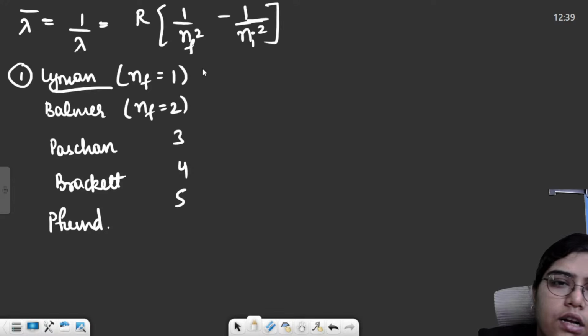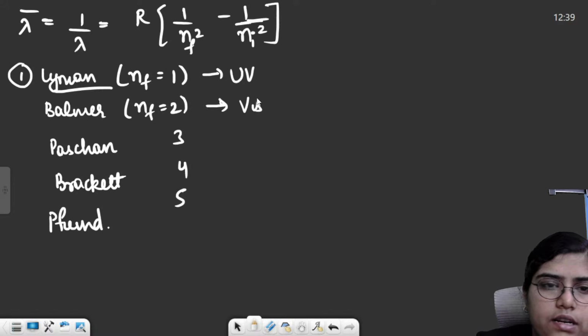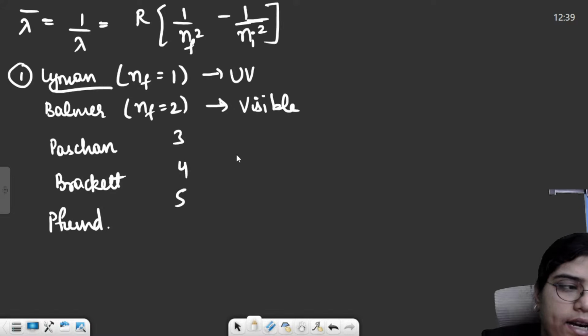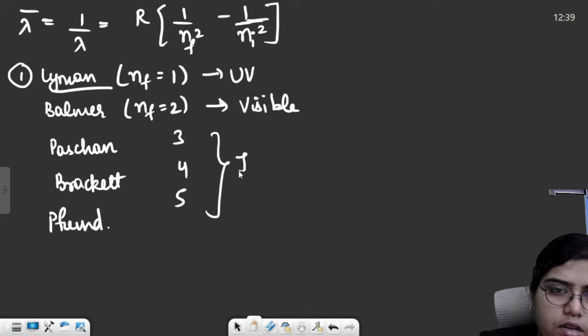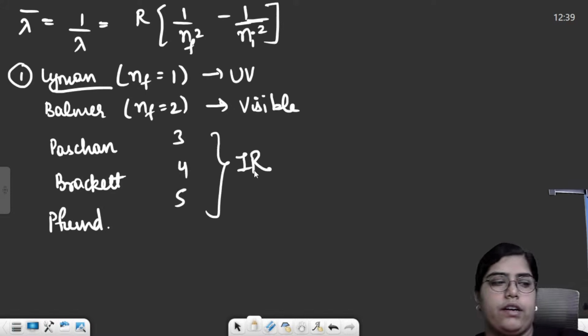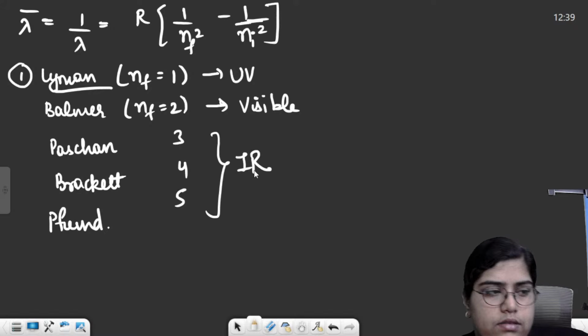Lyman will always be emitted in the UV region, Balmer in the visible region, and for the other three, emission is in the infrared region, right? You can just simply calculate the wavelengths.